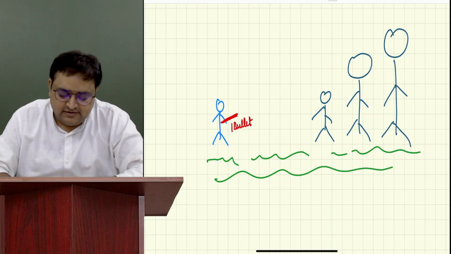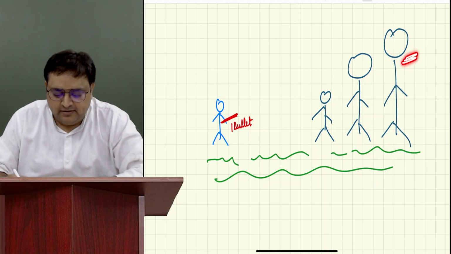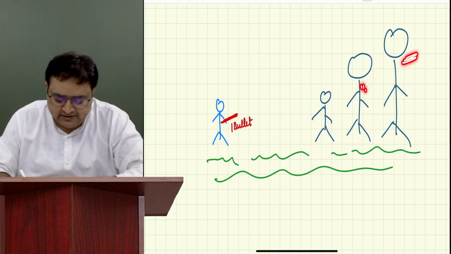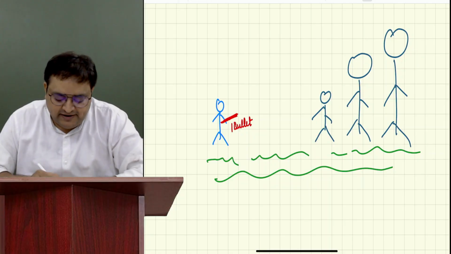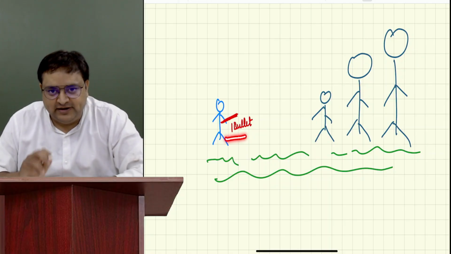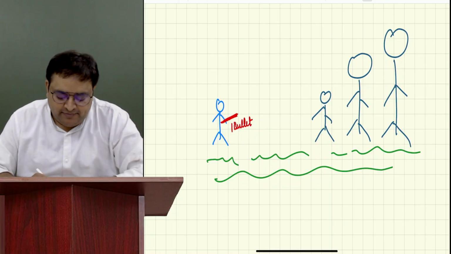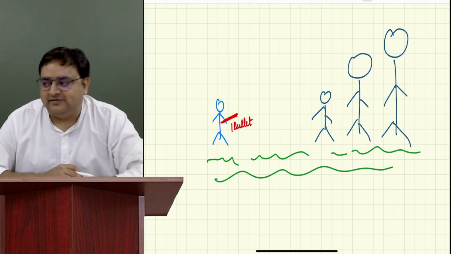Three monsters. One is the biggest, the next is smaller, and the smallest one. Please tell me, don't tell me that you will shoot yourself. Please tell me which one you will shoot first.